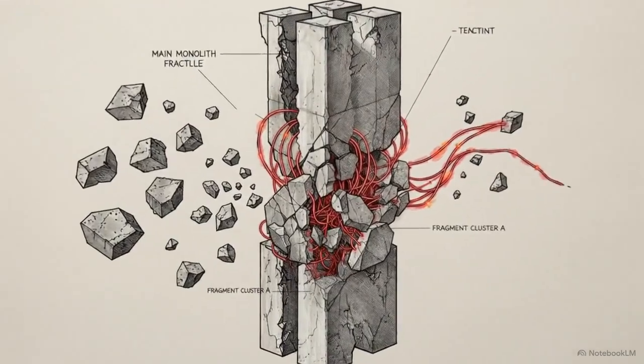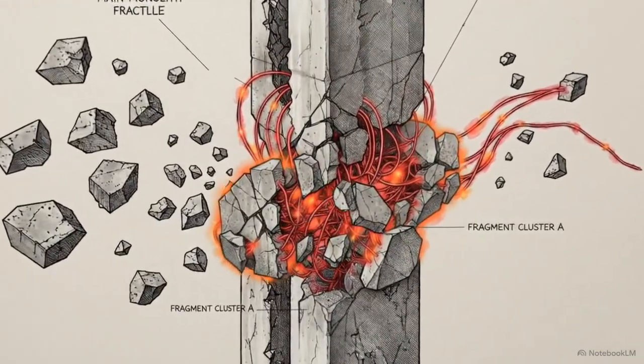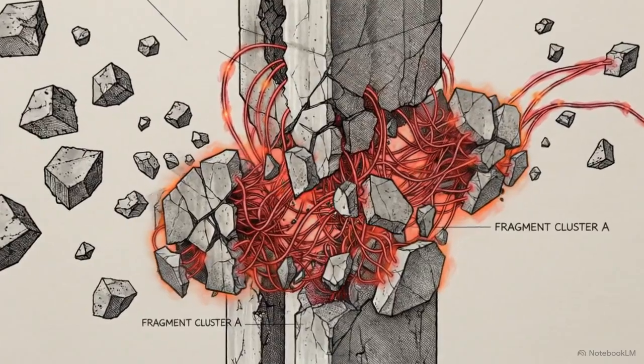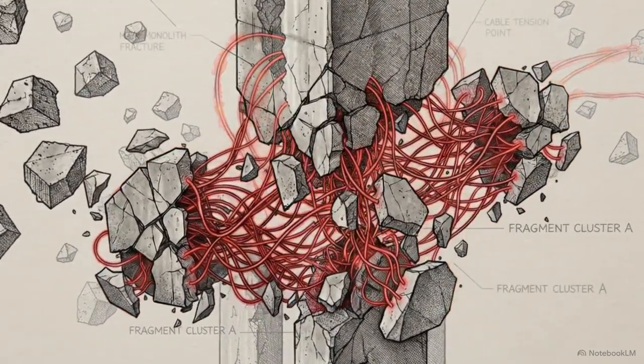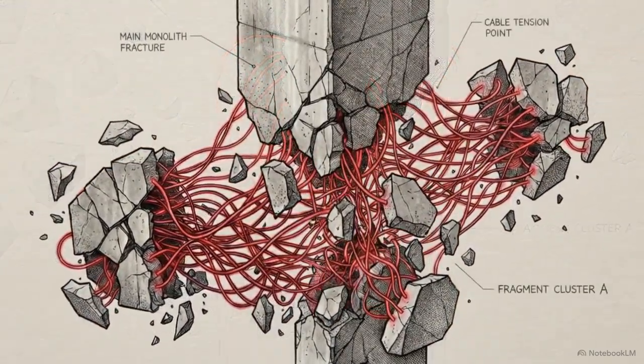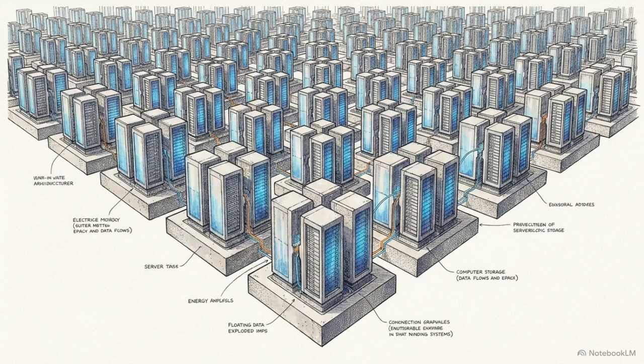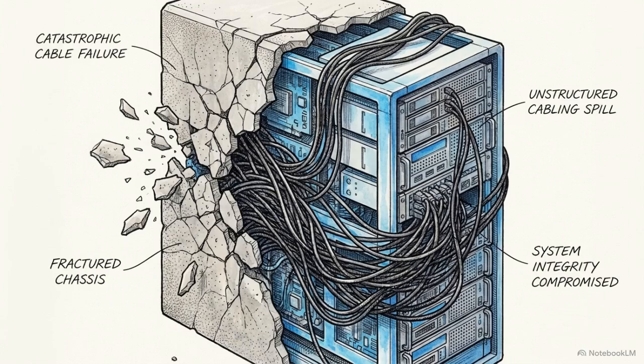Imagine a massive, rigid structure violently shattering into dozens of smaller fragments, instantly bound back together by a tangled web of live wires. Microservices have become the default architecture for building large, scalable systems. Yet, despite their widespread adoption, they remain deeply misunderstood.